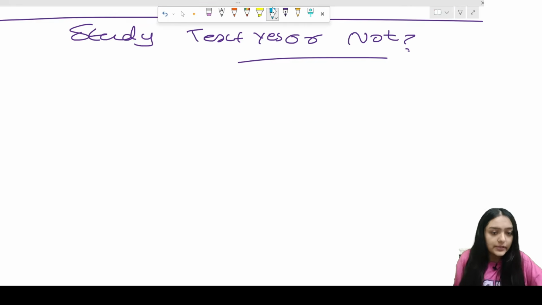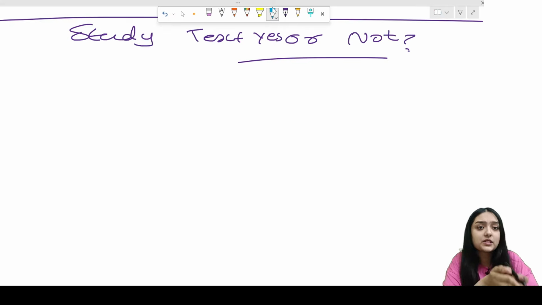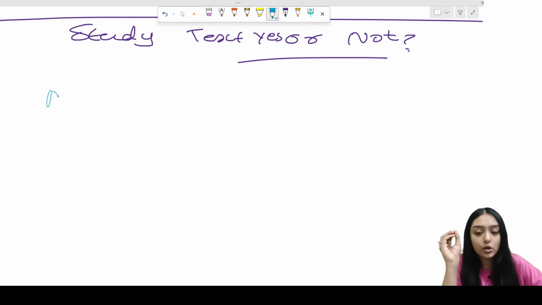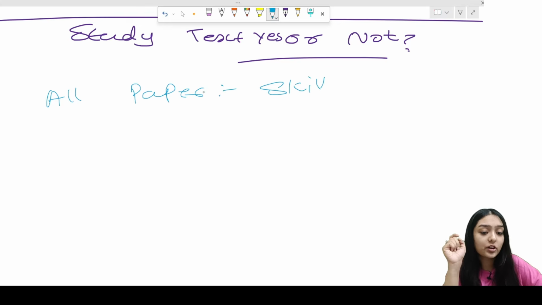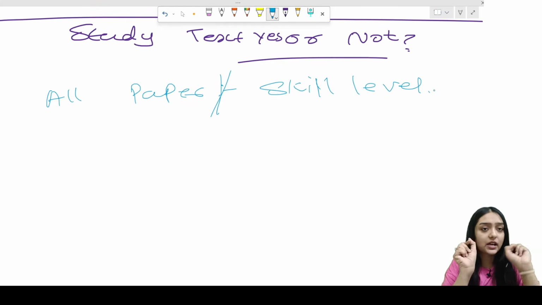So yes, I would also suggest you can skip the study text, but there are some conditions. If you are someone who has appeared for all papers, or at least has appeared for skill level exams, then you can skip the study text and directly jump onto the pocket notes, technical articles, and then you can start drafting paper practice.